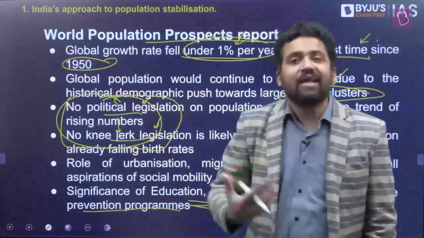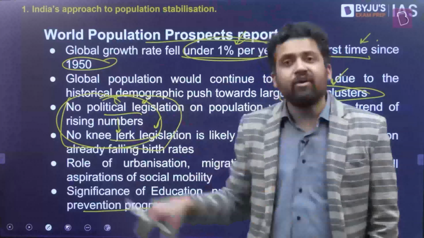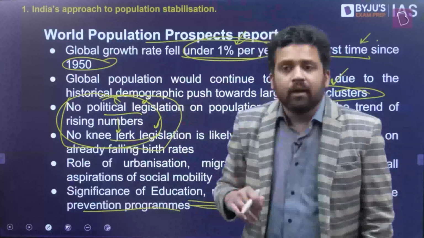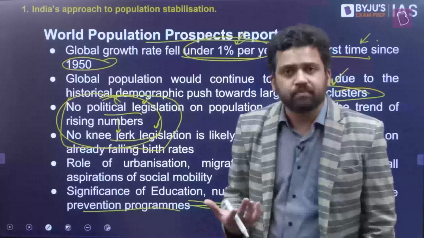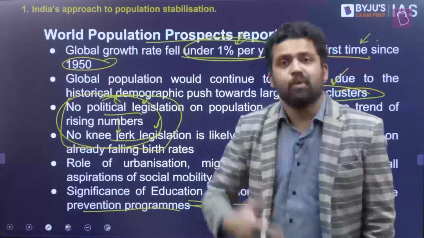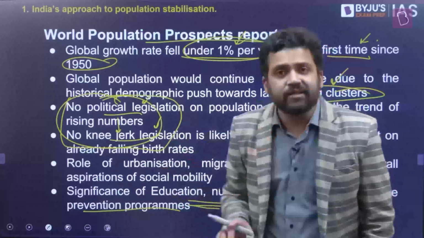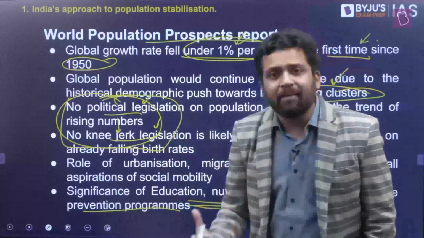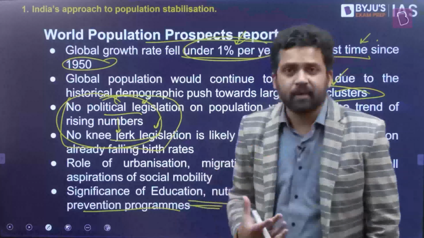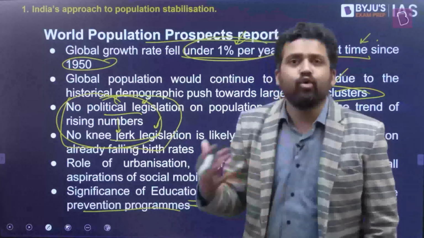growth. And then it was realized that there are a bunch of factors which have a bearing on population growth, which have a bearing on fertility rates. One of the major factors here is the health status of the population. If you have a better public health situation, the mortality rate should be less. If the mortality rate is less, what happens? It has an impact on the fertility rates. If the probability of people dying is less, the probability of infants dying is less, the probability of children dying is less, what happens? Parents are now more confident. They know that if they have 2 kids, these 2 kids will survive.